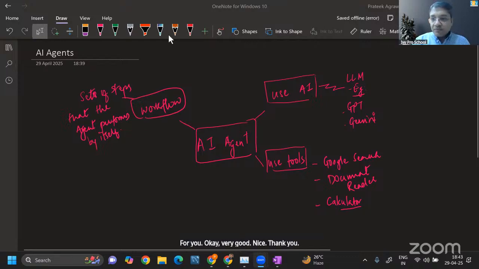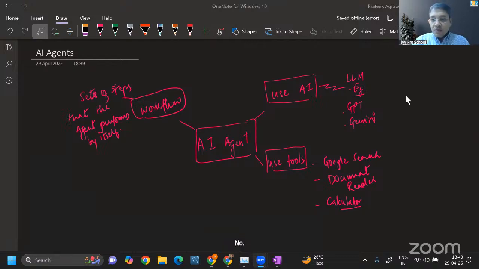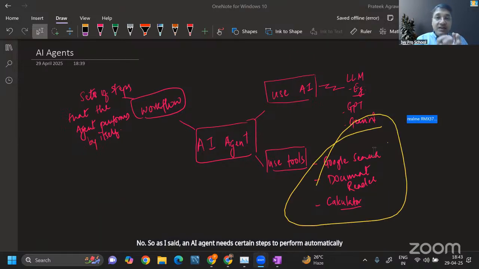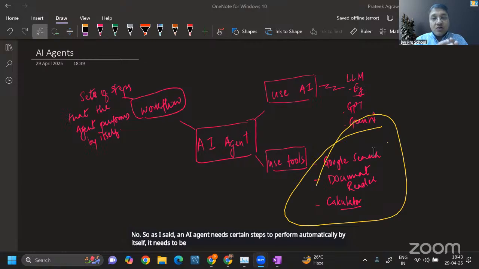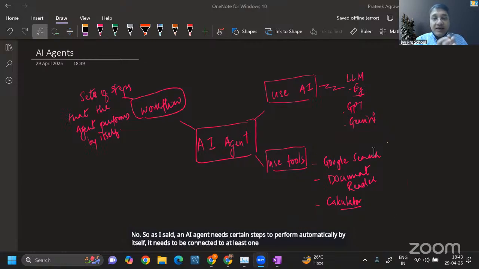Now, as I said, an AI agent needs certain steps to perform automatically by itself. It needs to be connected to at least one artificial intelligence or AI model, so that we can use some AI capabilities, and it should have a set of tools. Here I have listed one online search tool, for example, Google search tool, document reading tool, calculator tool, but there can be many such tools.